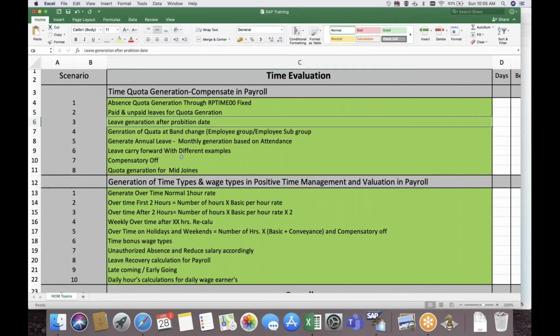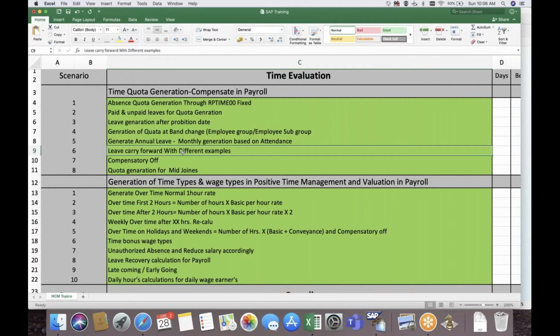Again, leave carry forward: how the leave balance of the quota should be carried forward to the same quota or a different quota, with some rules as well, like maximum carry forward should not be more than 15. These are the kinds of things we can achieve through PCRs.